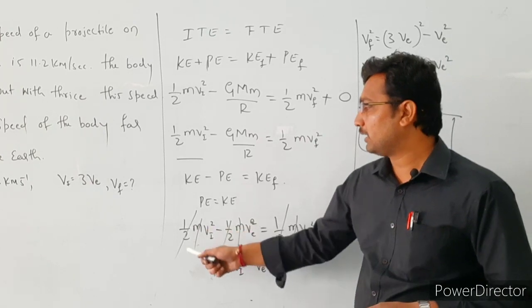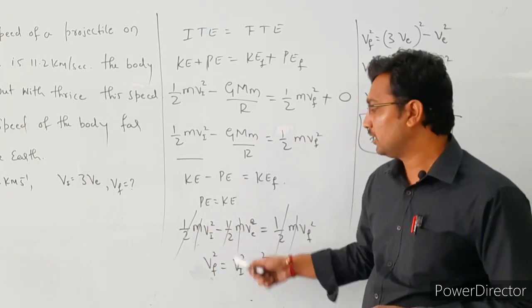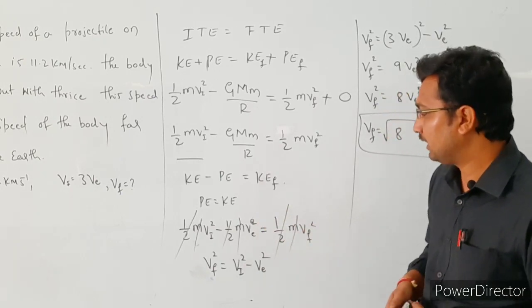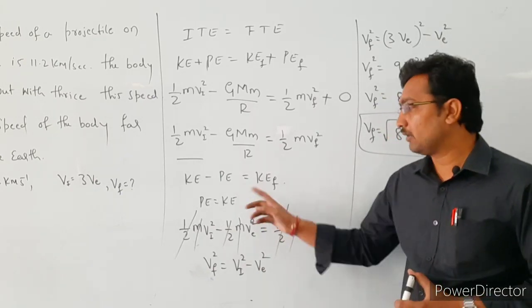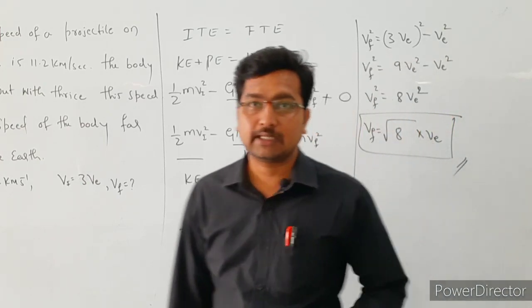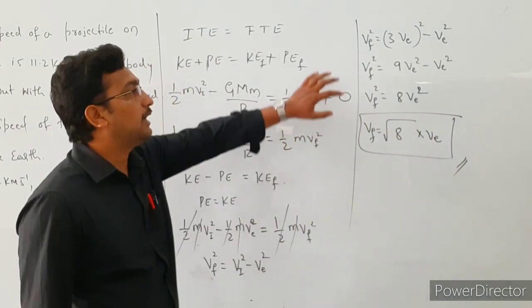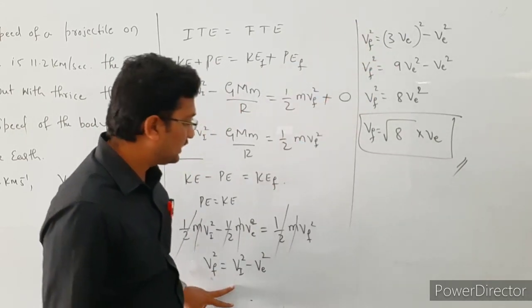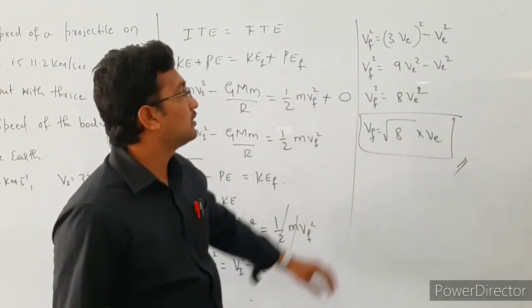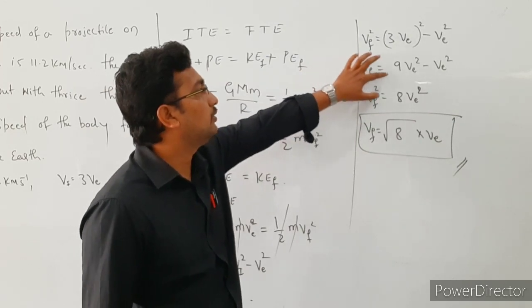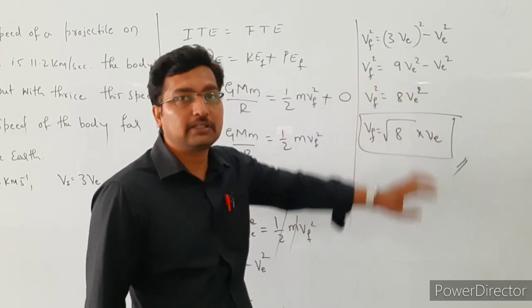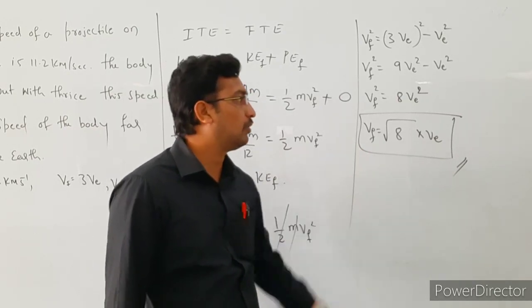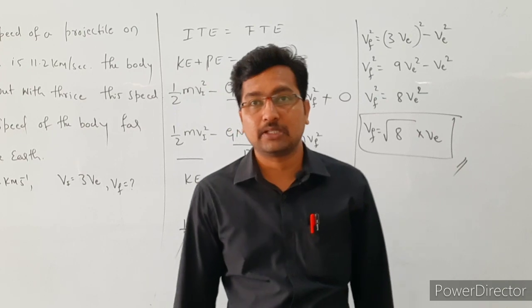So its expression is 1/2 m v_i squared minus 1/2 m v_e squared is equal to 1/2 m v_f squared. Here the 1/2 gets cancelled, mass gets cancelled. The remaining is the final speed of the body, that is equal to initial speed minus escape speed. So then v_f squared is equal to 9 v_e squared minus v_e squared. Then the final speed of the body or rocket is equal to root 8 times the escape speed.